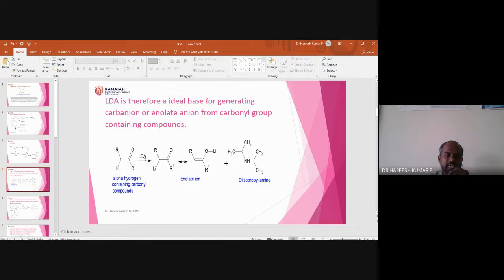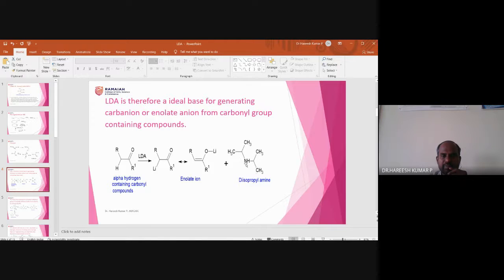Once LDA captures this proton, there will be formation of an anion. This formed anion can convert into an enolate. How will it convert? This bond pair is coming over here, and this bond pair picks up this lithium. So that is how the enolate is formed, and enolate plus this is a byproduct.